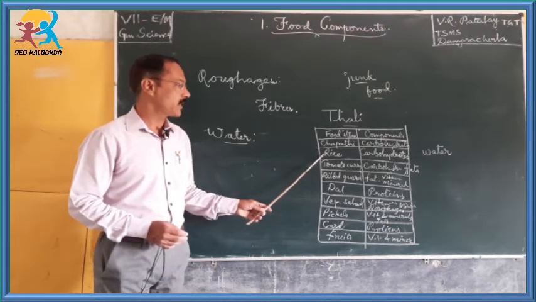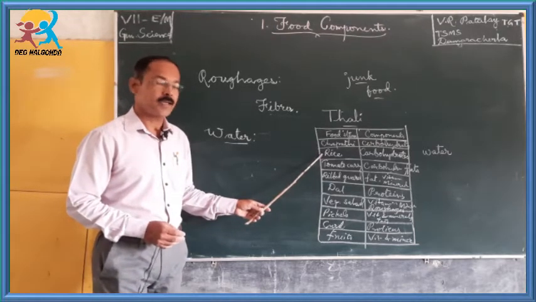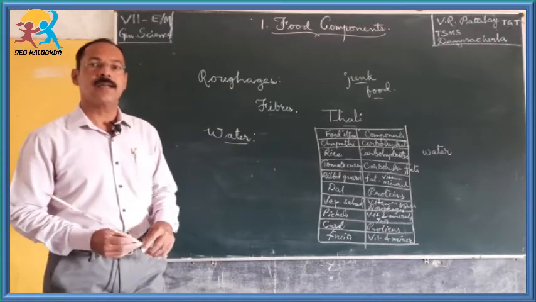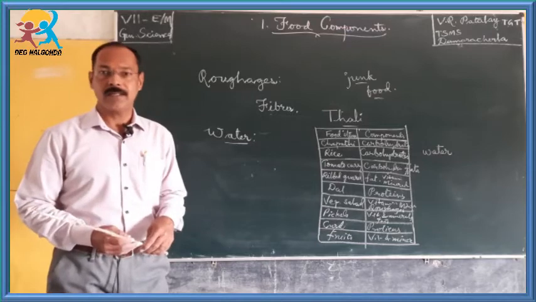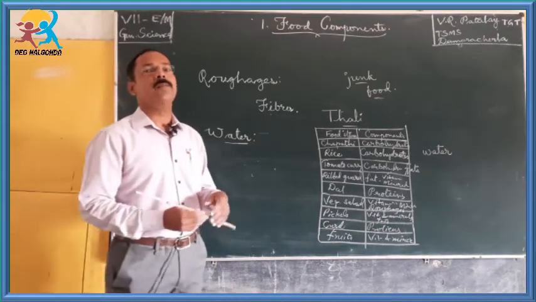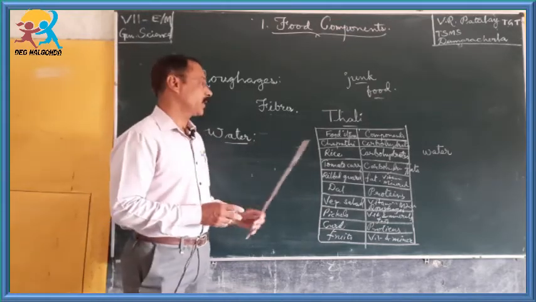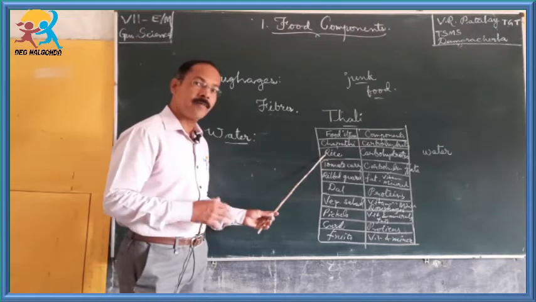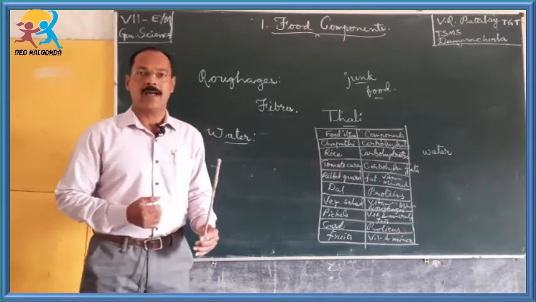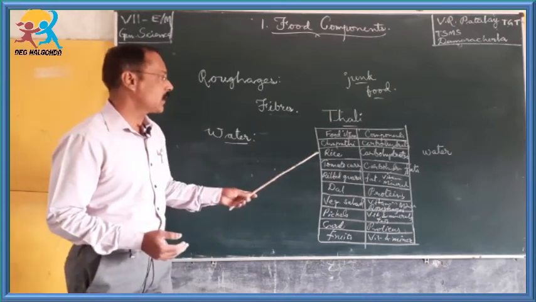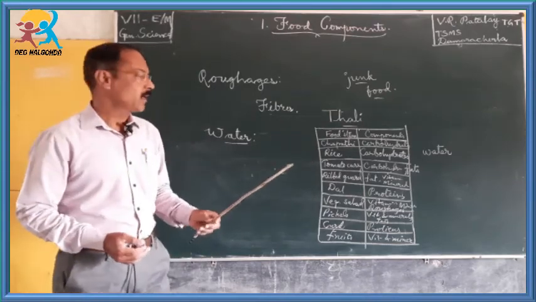Why? Can you say why it is? Yes, because rice is produced more in these climatic conditions, isn't it? And our cultural practice is also the same. We used to have different varieties of dishes with rice.